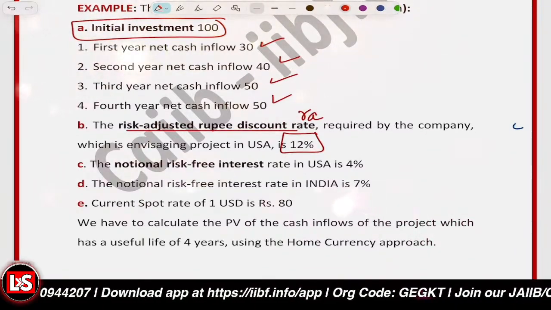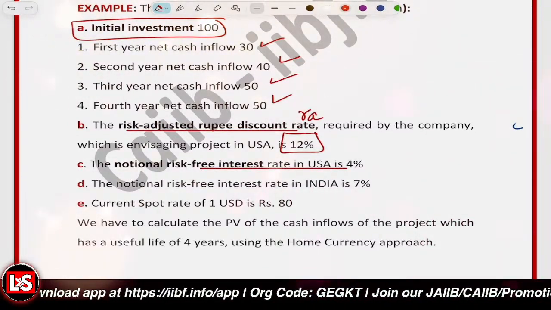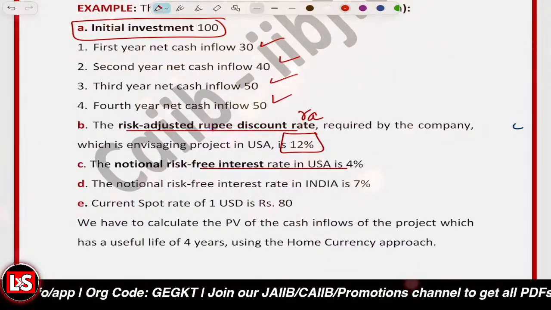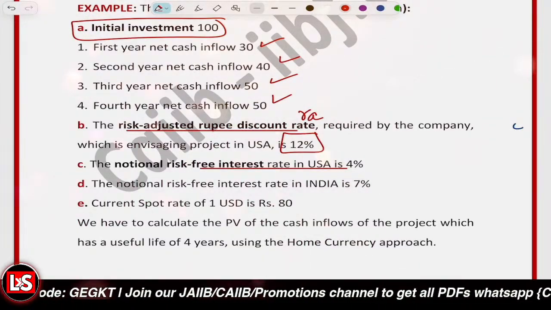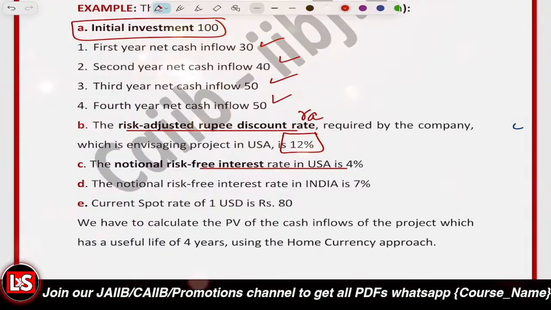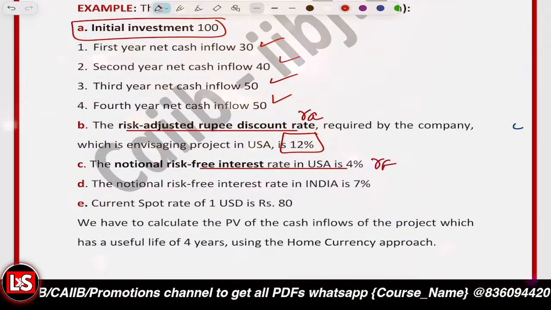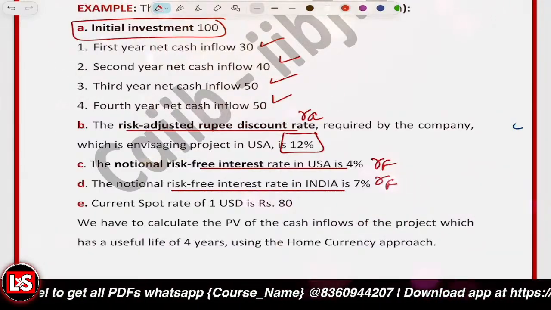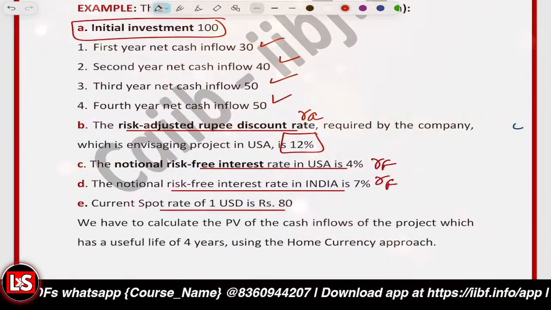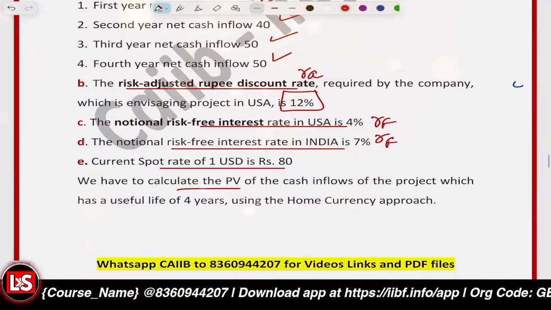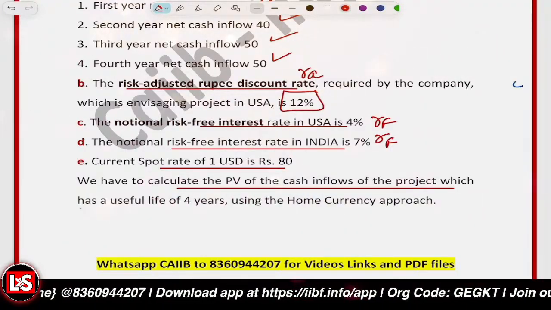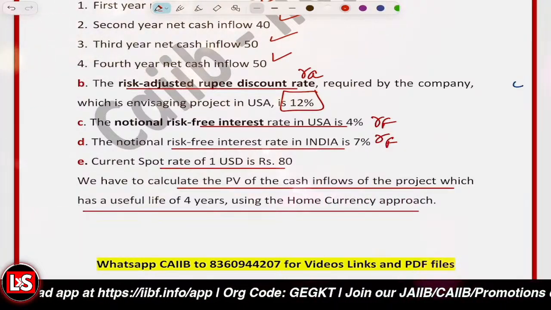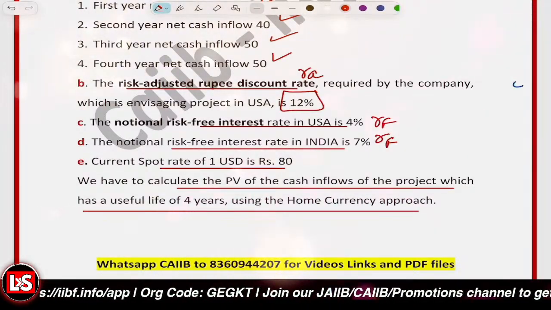And the notional risk-free interest rate in USA is 4%. It means RF in USA is given. Notional risk-free interest rate in India is given, RF in India, and the current spot rate is given. We have to calculate the PV of the cash inflows of the project, which has a useful life of 4 years, using the home currency approach.